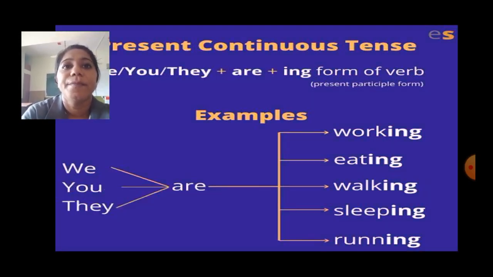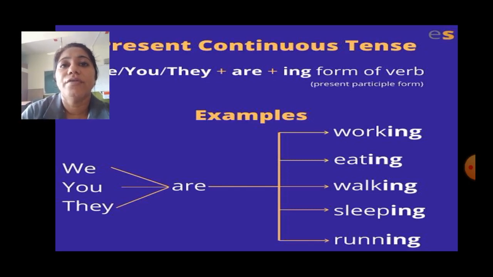Next, when the subject is plural, that is we, you, they, at that time we will use are plus the ing form of the verb. For example, we are working, you are eating, they are walking.